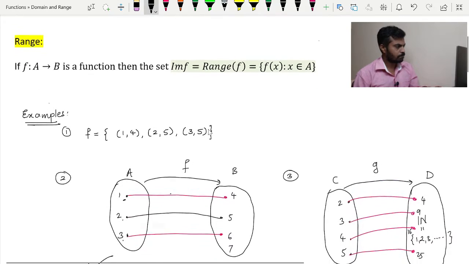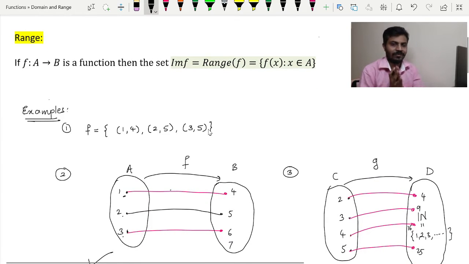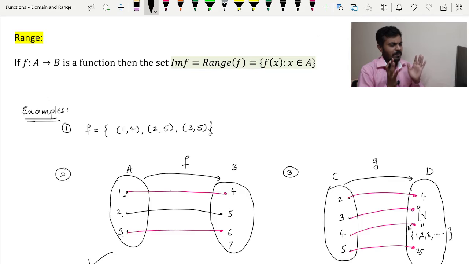So now coming towards the concept of range. A range of a function is complicated. For some examples it is very easy to find the range, and for some examples it is really difficult. We should know a lot of theory in order to find the range. First of all, let us see the definition.